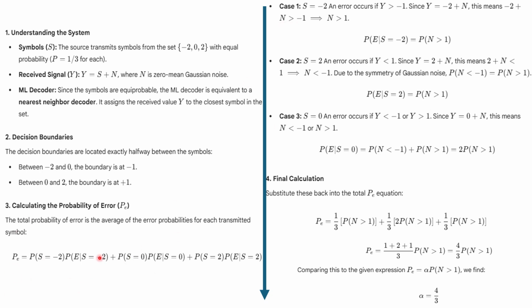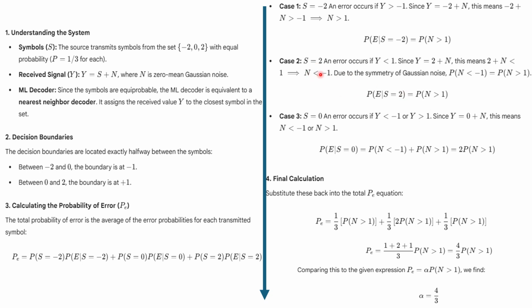So case 1, let's find the first one, that is P of E given S is equal to -2. So here y will be greater than -1, you can just check the previous slide. And then y is equal to S plus n, because it has already been given in the question. For this case, S is equal to -2, so -2 plus n, and it means that n will be greater than 1. So P of E given S is equal to -2 is P of n greater than 1.